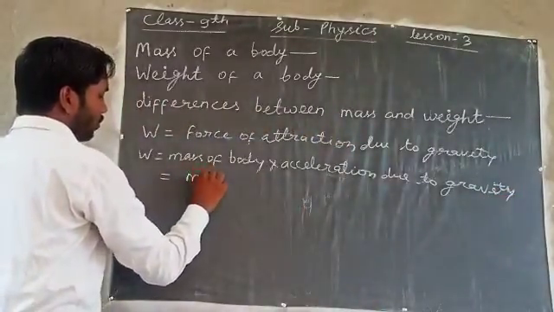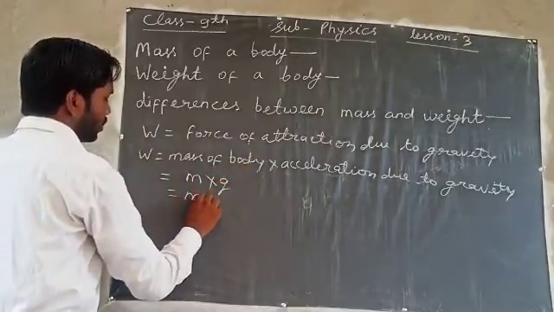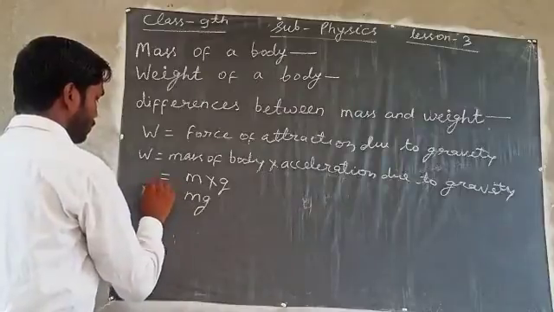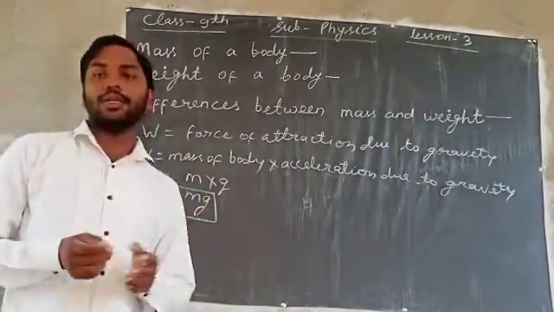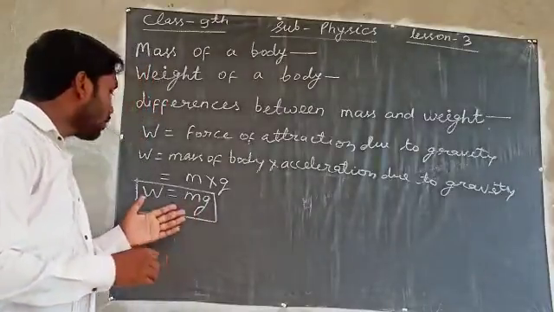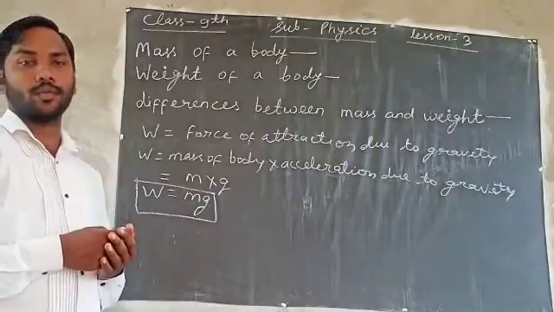Mass, as we know, m, and acceleration due to gravity g, means m into g, mg. W is equal to m into g. By this formula, we can calculate the weight of a body.